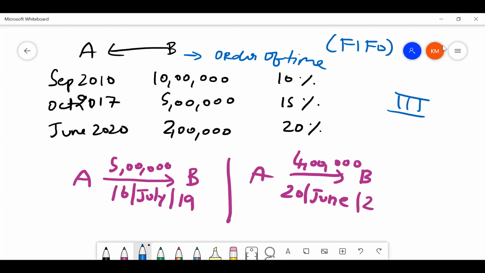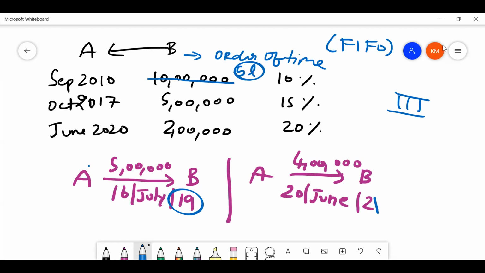Now, here they are saying if both the parties are silent, even if there are old debts which are time barred, you can adjust that also. So now, if both the parties are silent, again fairly simple, guys, follow very carefully. First case, 5 lakhs is repaid in 2019. What is the oldest loan? 10 lakhs. So I will adjust with 10 lakhs. This 10 lakhs will now become 5 lakhs.